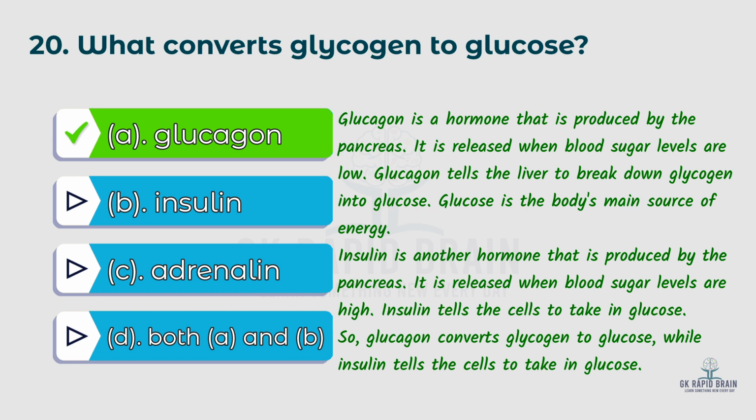Glucose is the body's main source of energy. Insulin is another hormone that is produced by the pancreas. It is released when blood sugar levels are high. Insulin tells the cells to take in glucose. So glucagon converts glycogen to glucose, while insulin tells the cells to take in glucose.